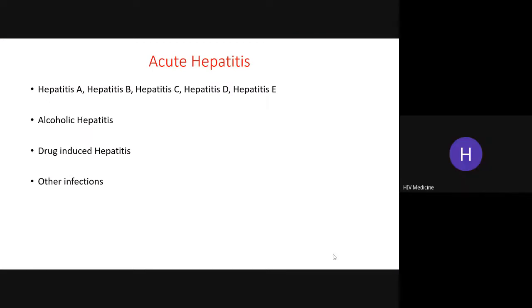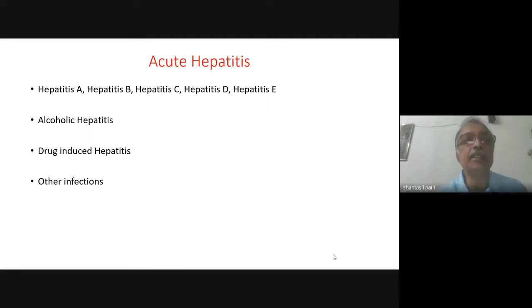Please continue. Apart from the viral hepatitis, we need to remember that there are other important causes of acute hepatitis. For example, alcohol. And we know that many of our HIV infected patients are also addicted to alcohol. Now, drug-induced hepatitis is a very important cause of acute hepatitis. Amongst the drugs which cause acute hepatitis, we need to remember two sets of drugs that we commonly use in our clinical practice.